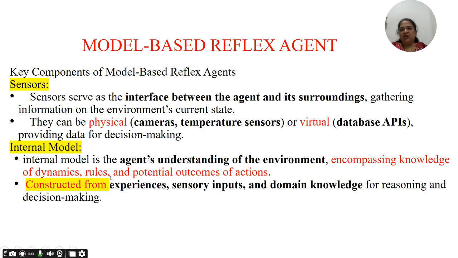And the internal model is the agent's understanding of the environment. It can encompass the knowledge of dynamics, rules, or the potential outcomes of actions. It can be constructed from experiences, sensory inputs, and domain knowledge for reasoning and decision making. So this is what our model based reflex agent is all about, which can definitely be an advantage over the simple reflex agent.